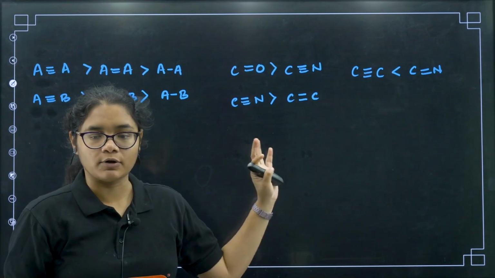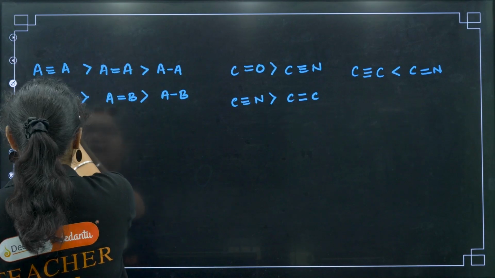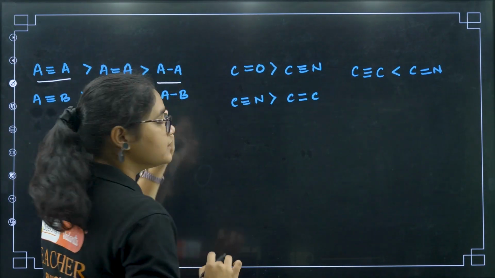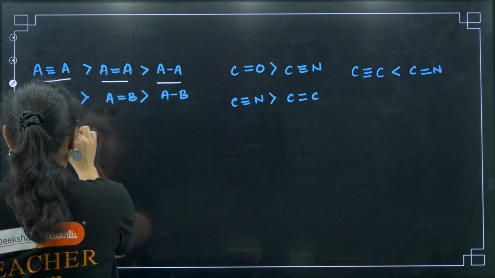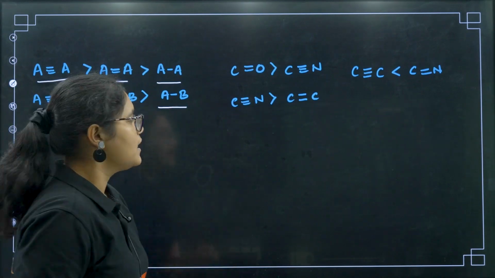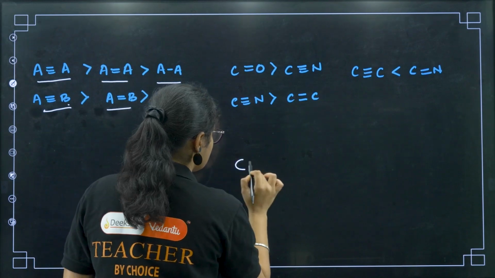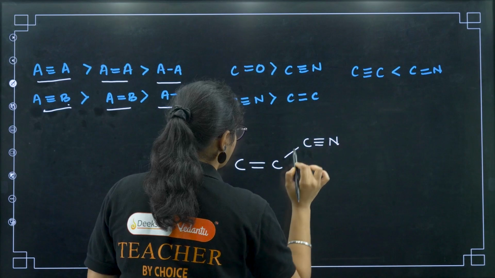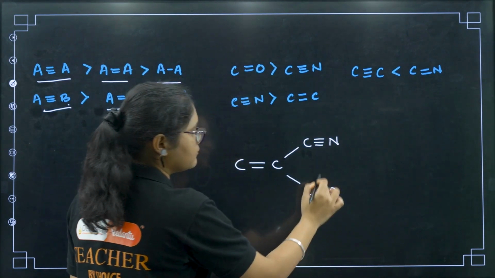So now this one is important, one rule you should remember here: if you have same atoms and bonds are present, then triple bond will be given more preference than double bond, then single bond. But now here if you see, the number of bonds are different. For example, you are comparing like this. One side you have C triple bond N, and another side you have C double bond O. Then which one will get more priority?